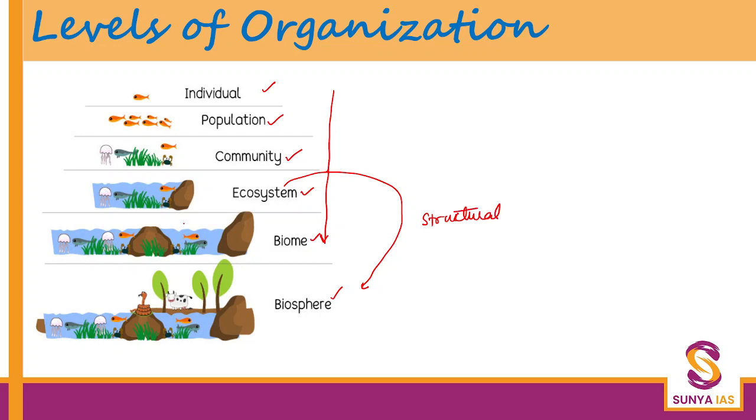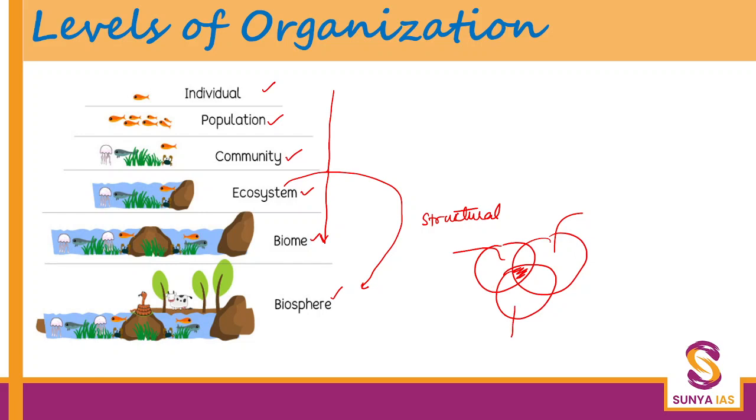You cannot interchange these two terms. Biosphere is basically when I'm talking of the intersection of the living component of lithosphere, biosphere, hydrosphere, and atmosphere, right? This is the land component, lithosphere. This is the air component, atmosphere. The water component, hydrosphere, right?